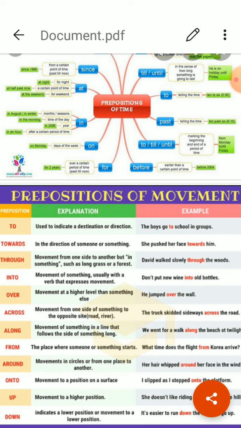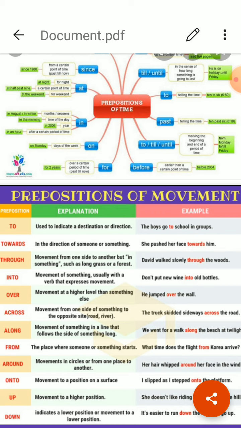On and upon. On is for resting object and upon is for object in motion. The ball is on the table. The cat jumped upon the table. Beside and besides. Beside is for the sense of nearness and besides gives the sense of in addition to. He sat beside me. He came and sat beside me, near me. Everyone sat there besides me.